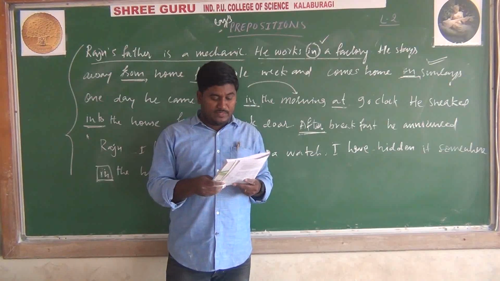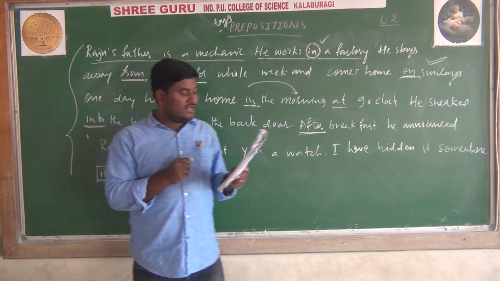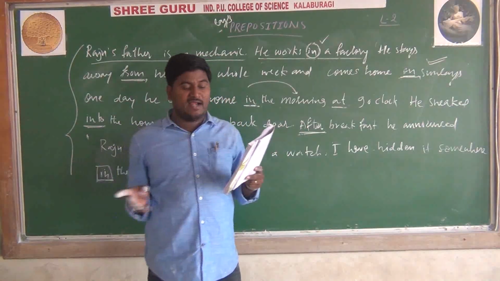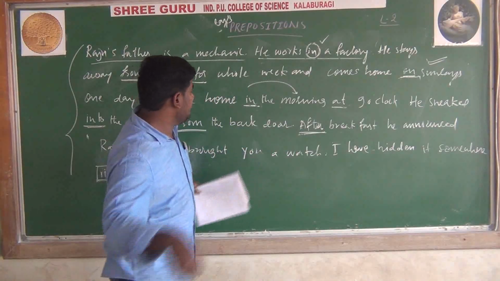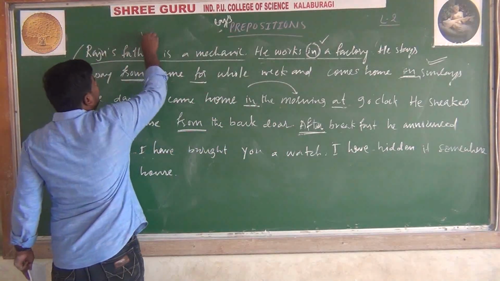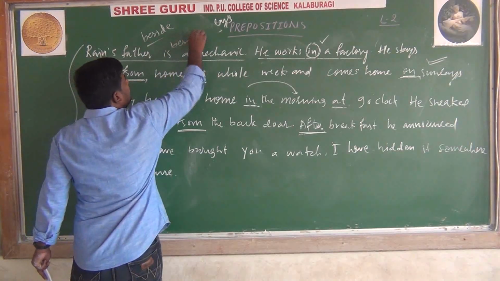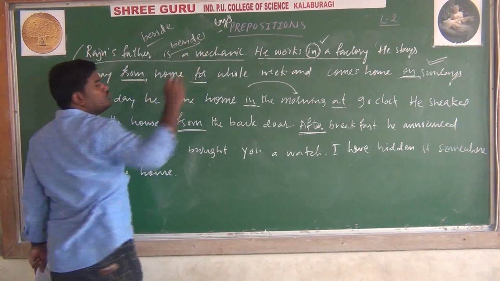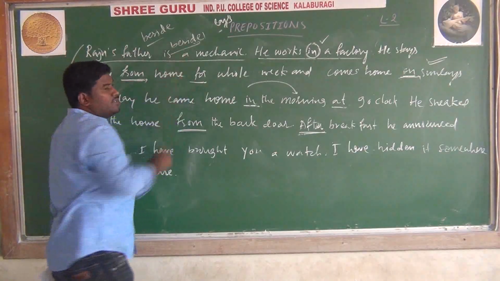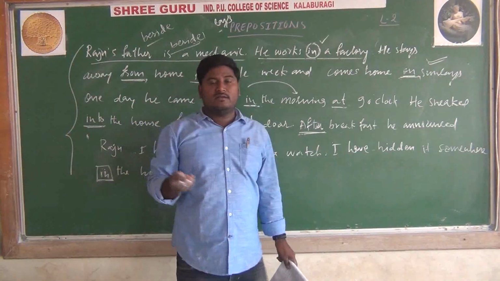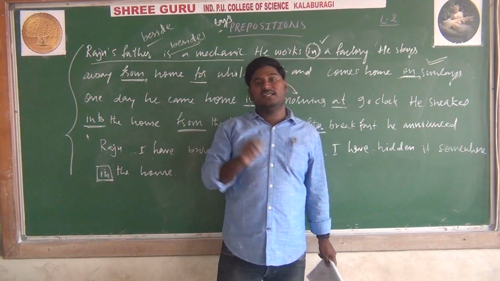Here is another exercise. Revati, go and sit beside or besides? We should not get confused between beside and besides. Besides shows one person having two possibilities. Kiran is a teacher.